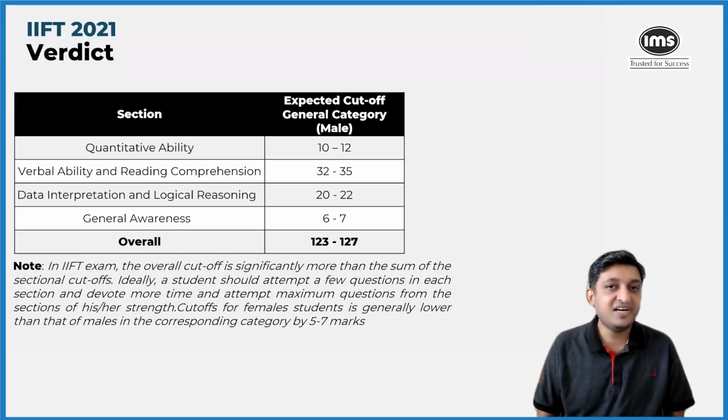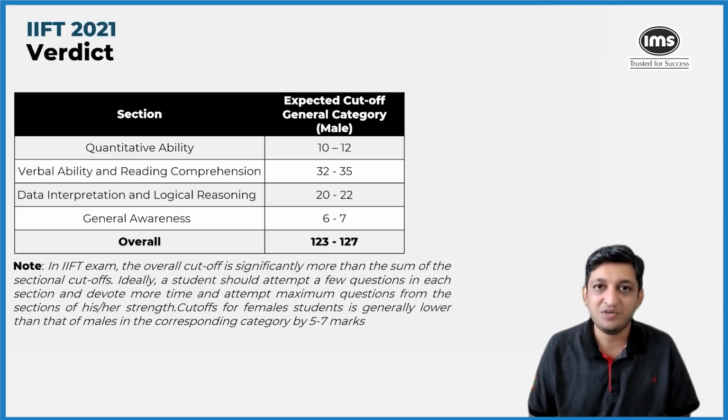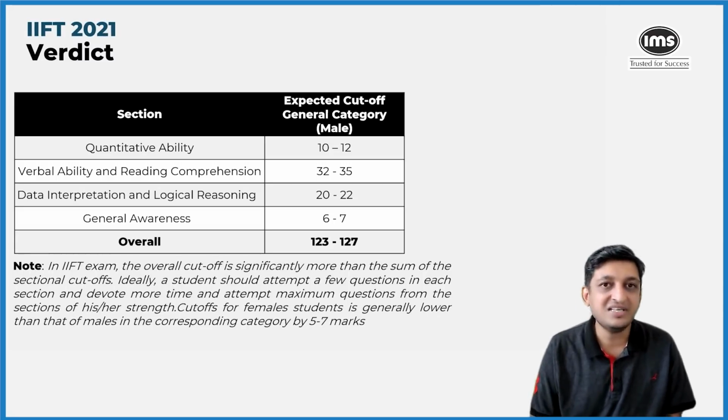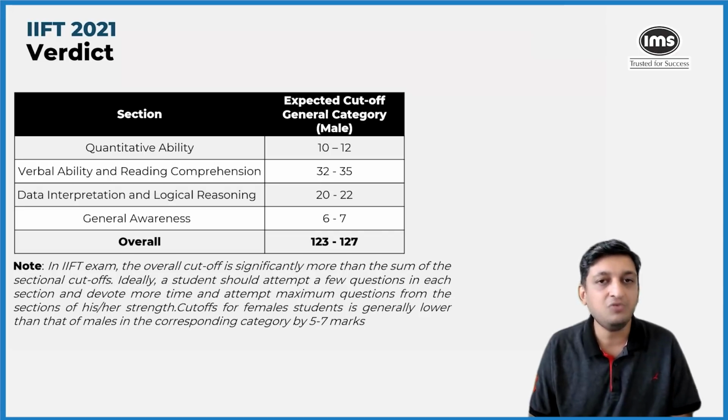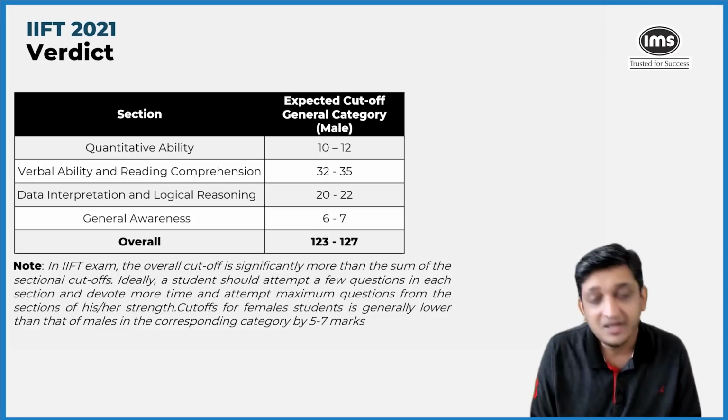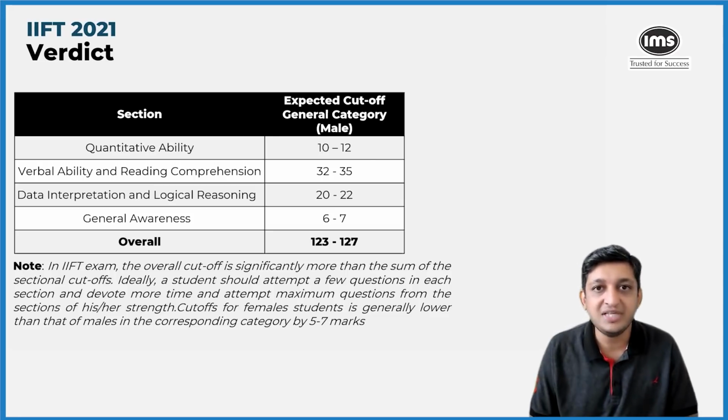Now, if you look at the verdict, this is something that I'm sure a lot of you are keenly looking at. We are expecting the cutoff for general category male students to be around 123 to 127 marks. Mind you that the cutoff at which you will end up getting a call is dependent on a lot of factors beyond your IIFT score. It's not just your IIFT score that will be considered when it comes to giving you a shortlist.